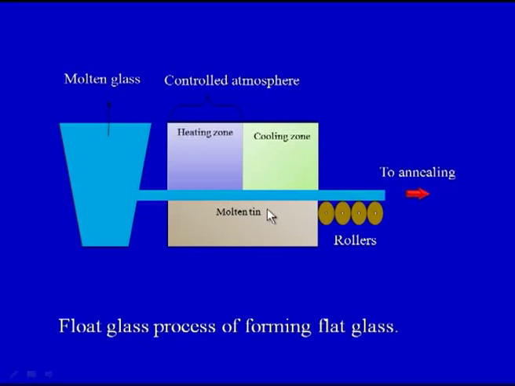So, in this molten bath, the glass would be processed into the flat glass, and these are the rollers which would continuously be rotating, and the finished glass would be rolling out. And once it has rolled out, because of a very high temperature which is maintained during the process, as we have already seen, 1000 degrees centigrade, there are chances that there may be some induced stresses in the final flat glass that we have produced, which have to be removed. And how can these be removed? These can be removed by the annealing process.